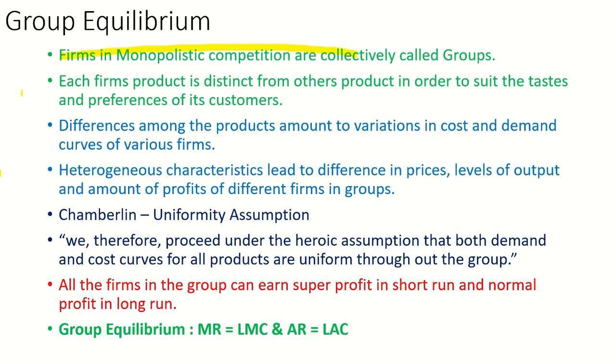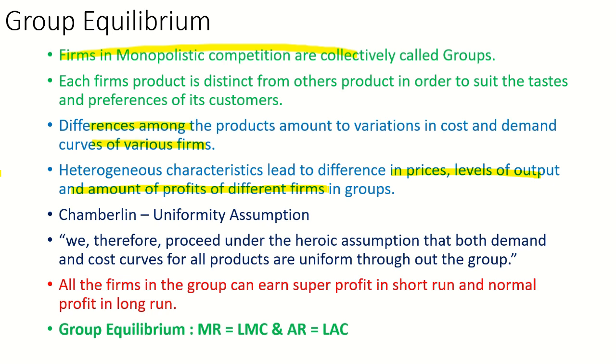The difference among the products amounts to variations in the cost and demand curves of the various firms. This heterogeneous characteristic leads to differences in prices, level of output, and amount of profits of different firms. So actually this is a problem, because we cannot come to a consensus on prices, level of output, amount of profit, etc. And the curves are also different based on the products.